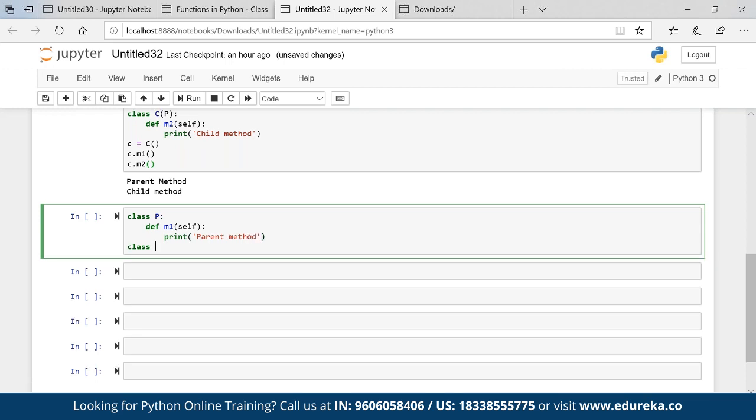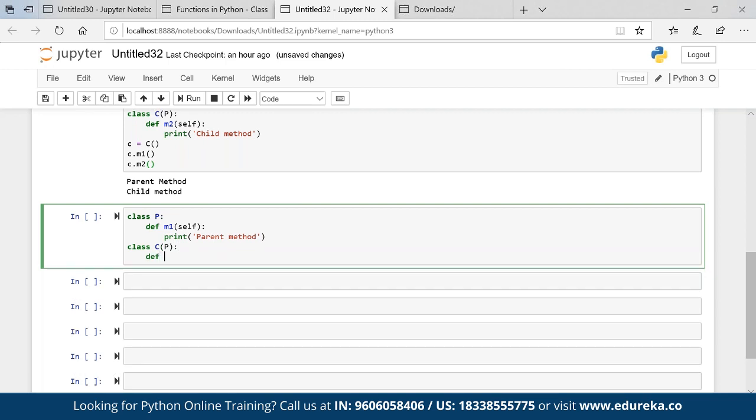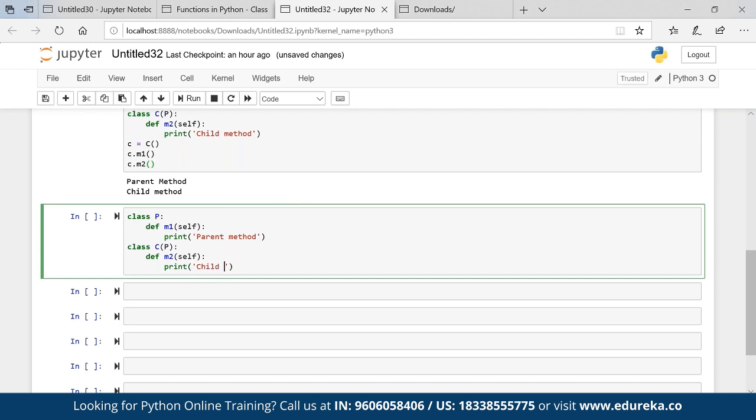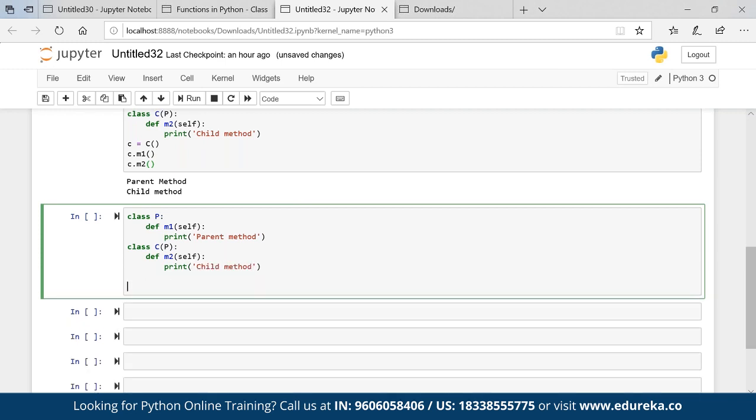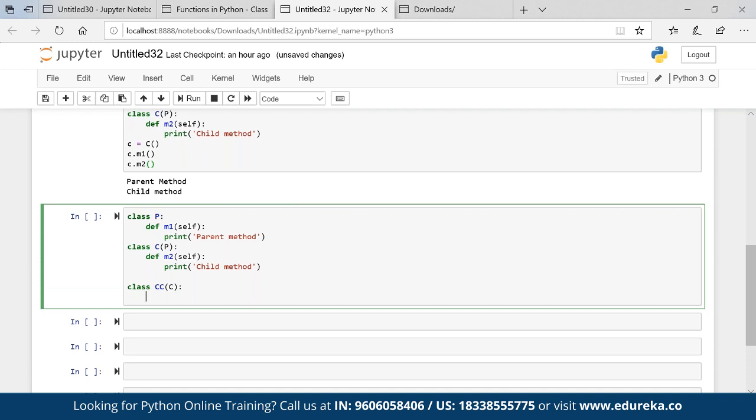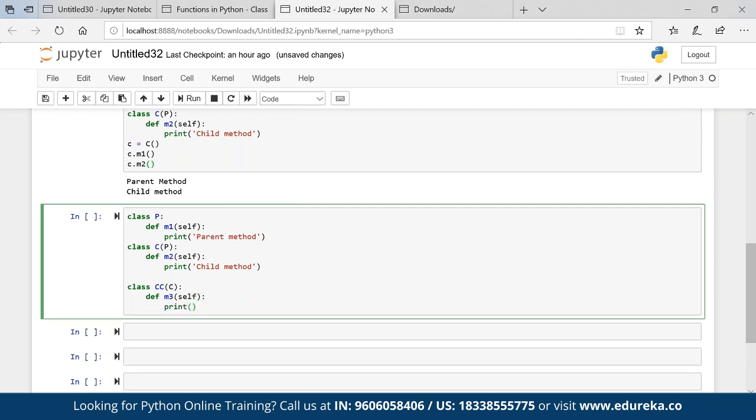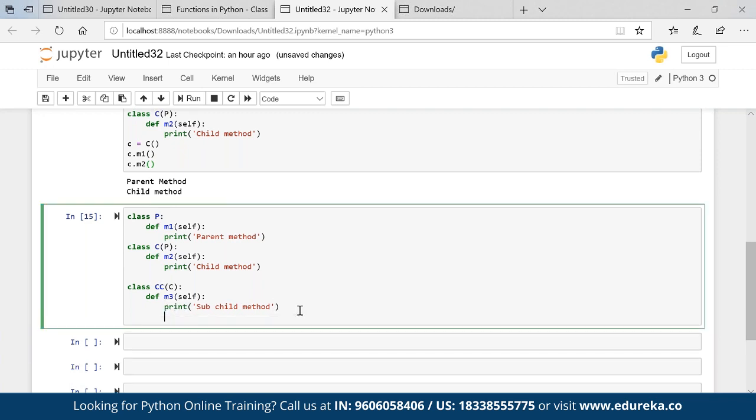Then I have another class C, def M2 self, print child method, and I have another class CC having the property of C, def M3 self, print sub child method. So what happened here? I have a parent giving the property to a child, and the child is giving property to the subchild.